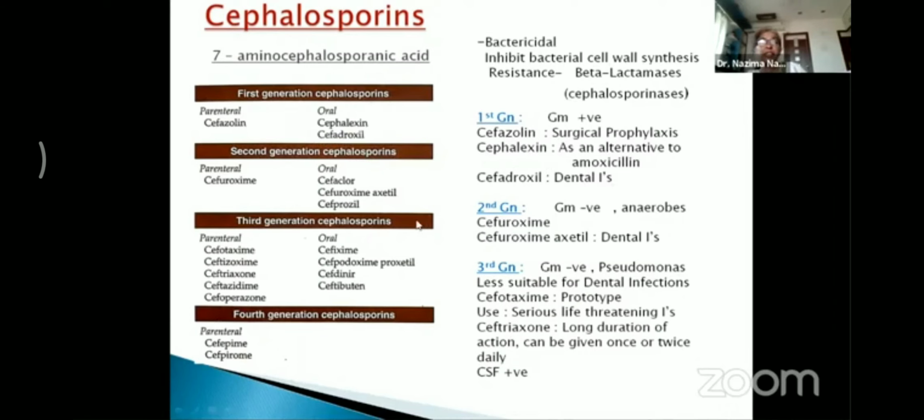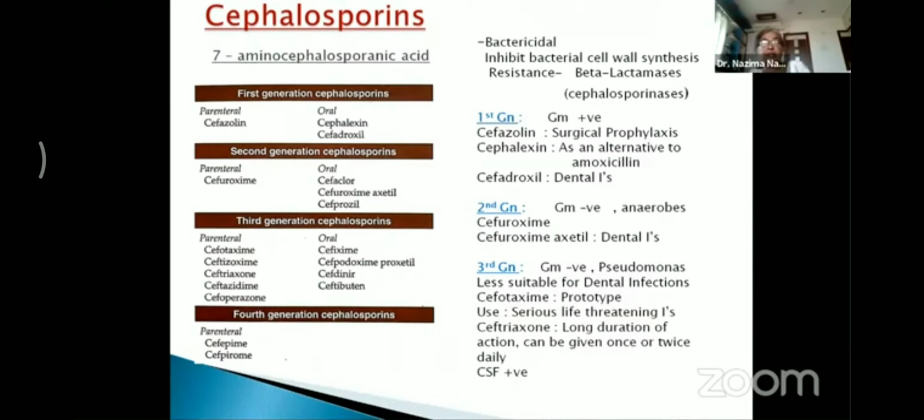Coming to the second generation cephalosporins, they are more effective on gram-negative organisms and also on anaerobic organisms. That is the spectrum of the second generation. Cefuroxime is given parenterally, whereas cefuroxime axetil is an oral drug which is preferred in dental infections.